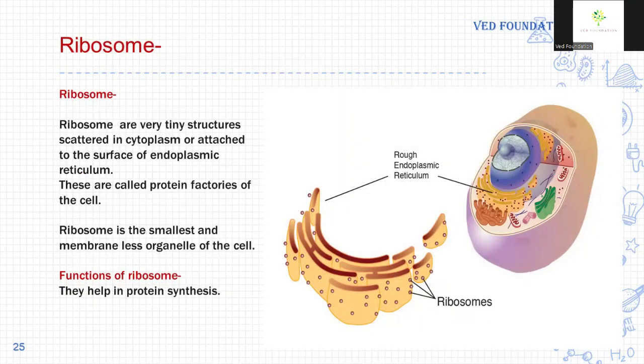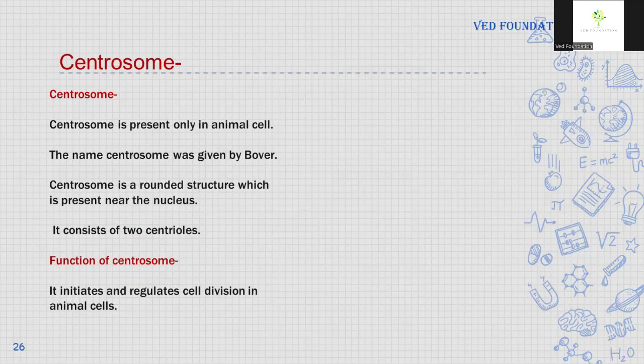Ribosomes are protein factories of the cell. Ribosome is the smallest and membraneless organelle of the cell, and its main function is protein synthesis. They are also called protein factories of the cell. Ribosomes are very, very small structures, and they are scattered in the cytoplasm, or they are attached to the outer surface of rough endoplasmic reticulum. Function of ribosome is protein synthesis.